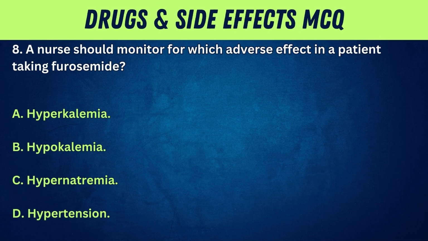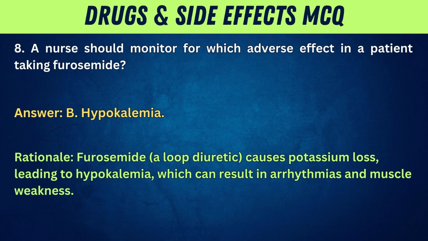8. A nurse should monitor for which adverse effect in a patient taking furosemide? A. Hyperkalemia. B. Hypokalemia. C. Hypernatremia. D. Hypertension. Answer: B. Hypokalemia. Rationale: furosemide, a loop diuretic, causes potassium loss, leading to hypokalemia, which can result in arrhythmias and muscle weakness.